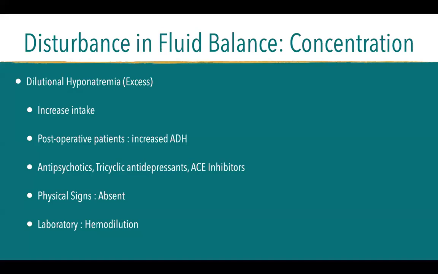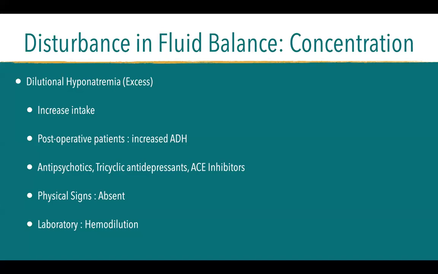Okay. So aside from volume, we also have problems in concentration. Concentration when it comes to the location of water based on following its solute content. So the number one cation extracellularly is sodium. So water usually follows sodium.